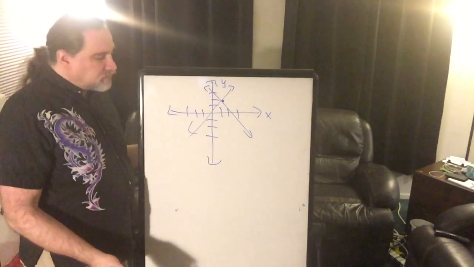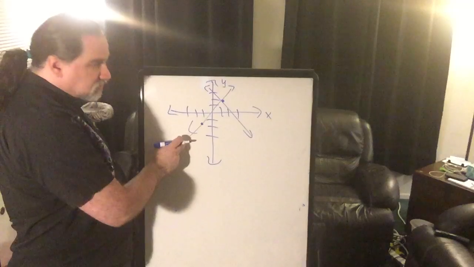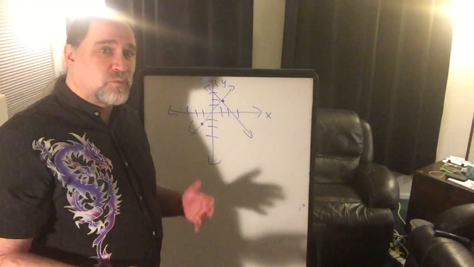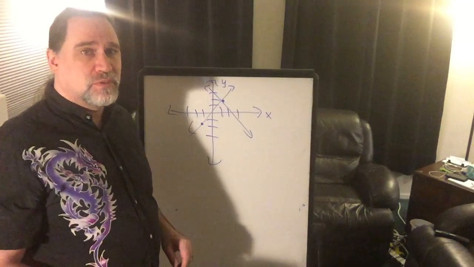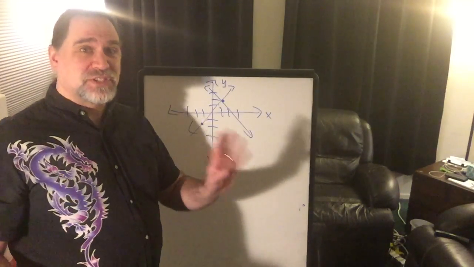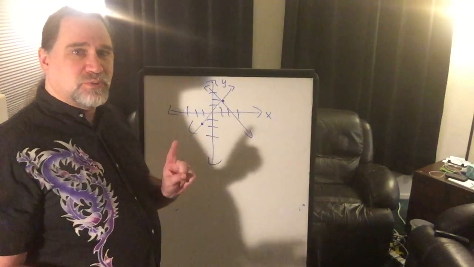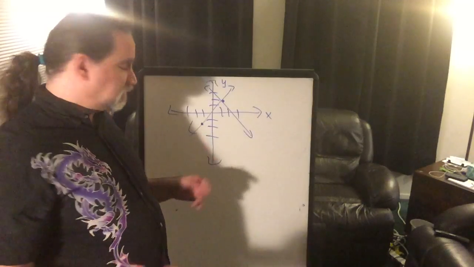If it works for one but not the other, it could be this point over here, because it's on this line but not on this line. So there's going to be lots of answers that work for one but not for both. Only one answer can work for both. There are some special cases, we'll deal with them eventually, but for right now, there's really only one. There's only one place where they can meet. I don't know what it is, but there's only one.